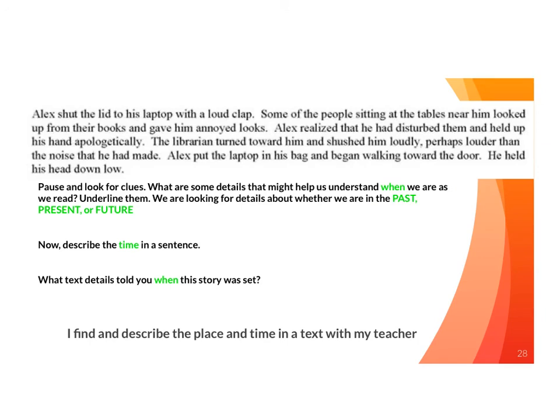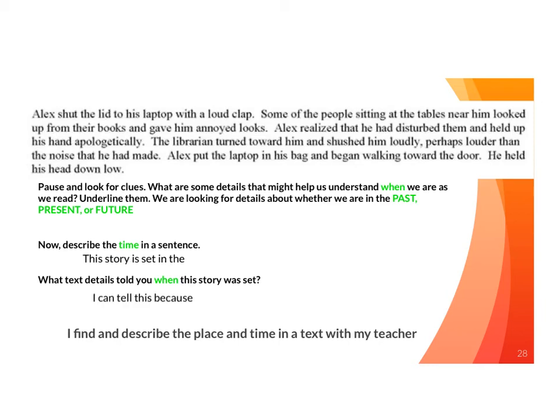What are some details that might help you understand when we are reading? So we're looking for technology or ways of speaking that might tell us, is this something that happened a long time ago? Is this something that could happen today, in the present? Or is it something that could happen only in many years? In other words, is it the past, the present, or the future?